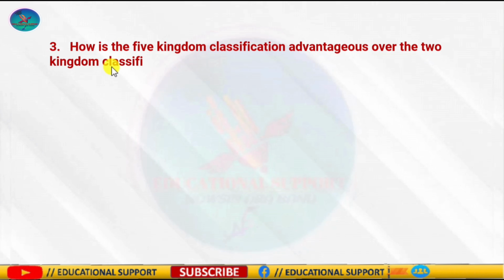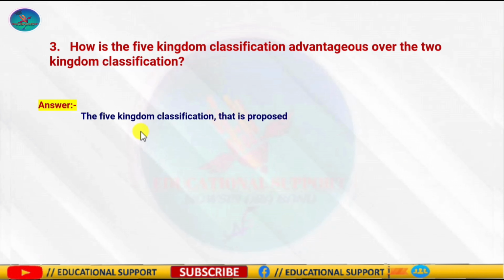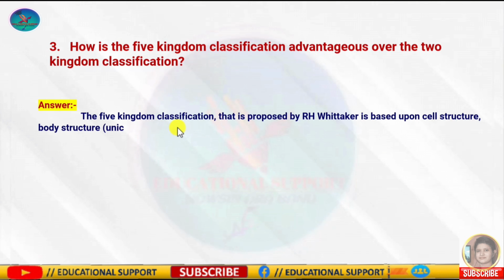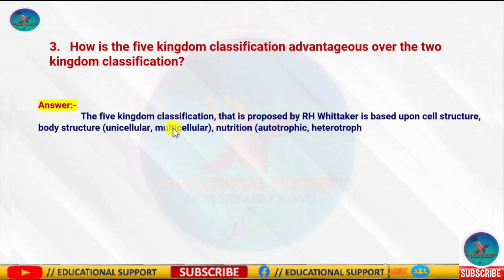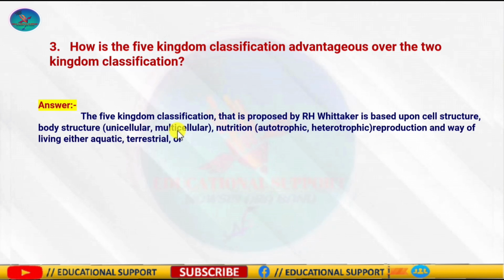Question number 3: How is the 5 kingdom classification advantageous over the 2 kingdom classification? Fungi were placed in a separate kingdom. It has put together organisms which were placed in different kingdoms in earlier classification. Kingdom Protista brought together Chlamydomonas and Chlorella with Amoeba and Paramecium. Animal and plant kingdoms become more homogeneous than they are in the 2 kingdom classification. So these are the advantages over the 2 kingdom classification.